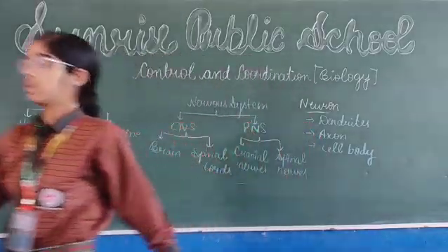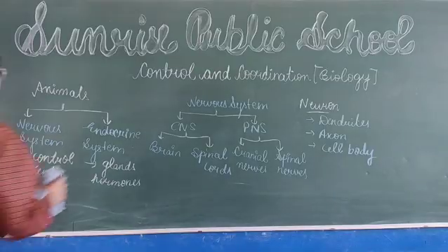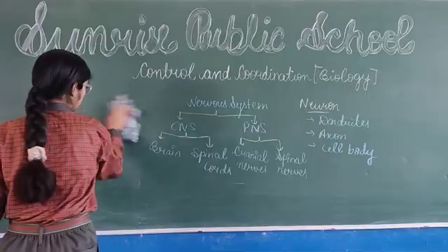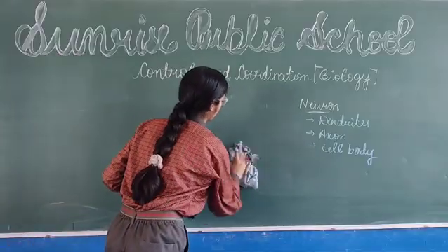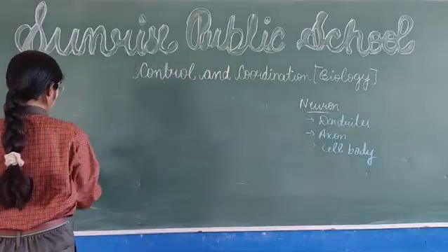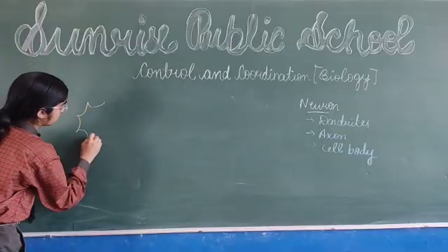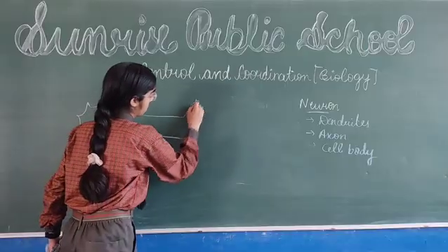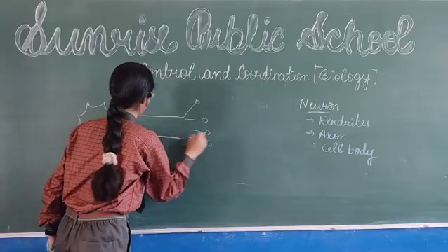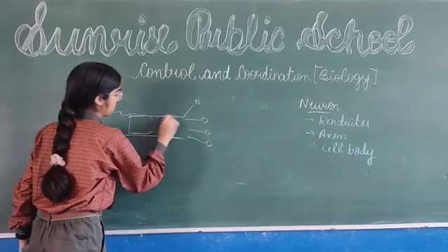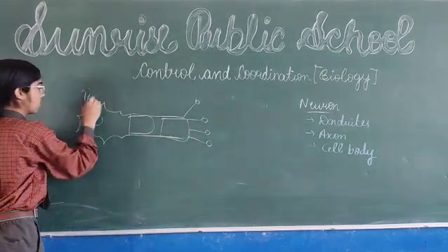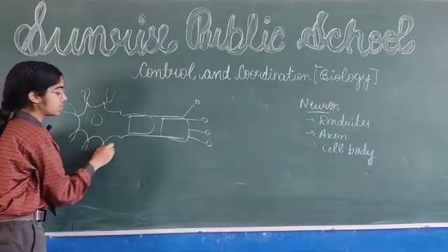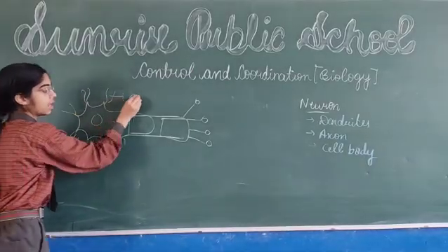So now I would like to tell you about the structure of neuron. Here is the structure of neuron. The information is received by the dendrites, and these are called the dendrites.